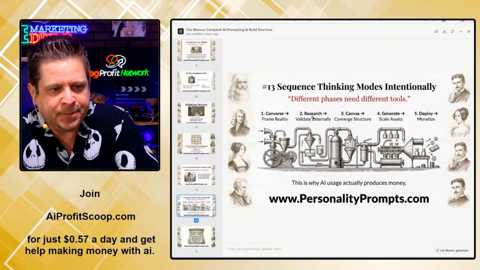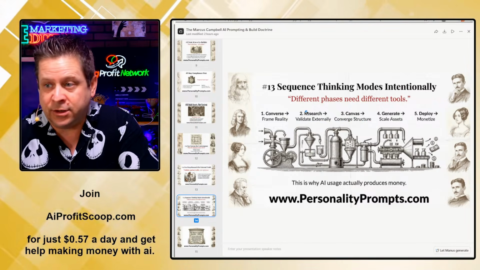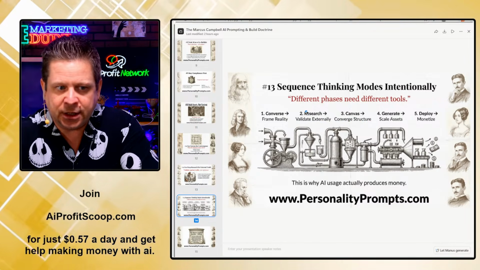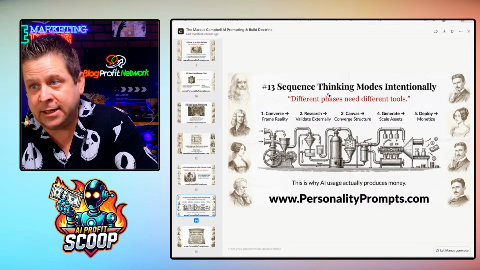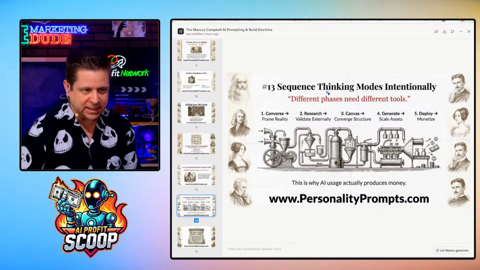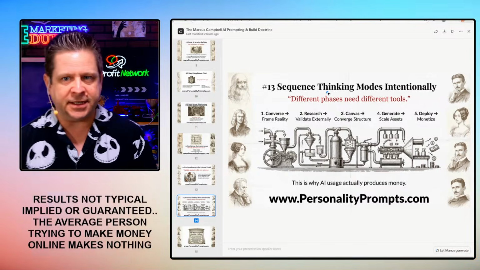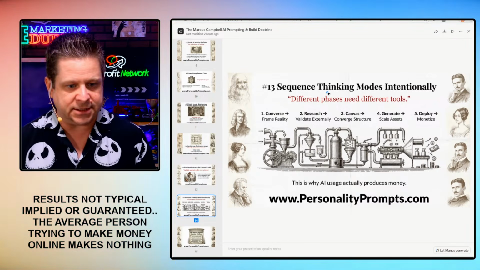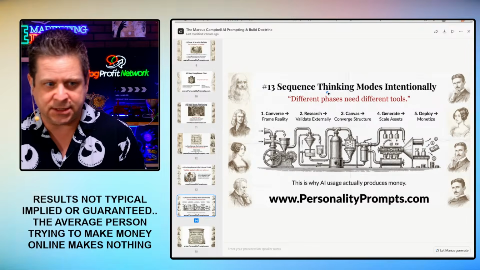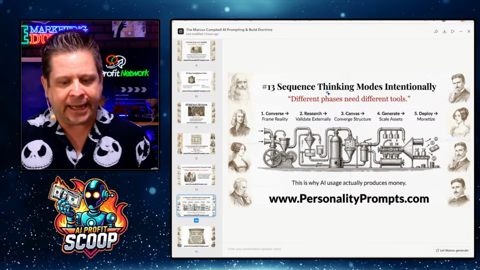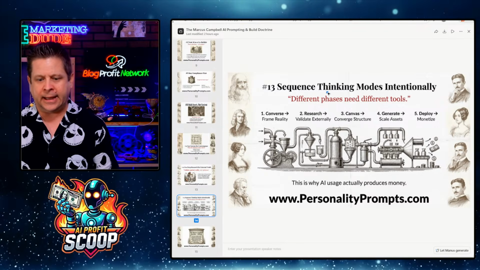Converse, frame reality. Research, validate externally. Look for outside validation of what you're thinking about. You got a business idea? Go to deep research. Say, here's my business idea. Validate this with other things that are going on. Find other businesses that are doing this. Tell it where to find the other businesses. Directing it is key.